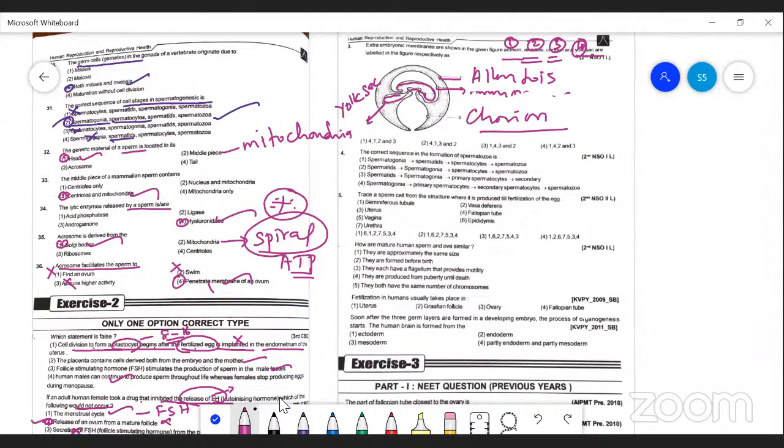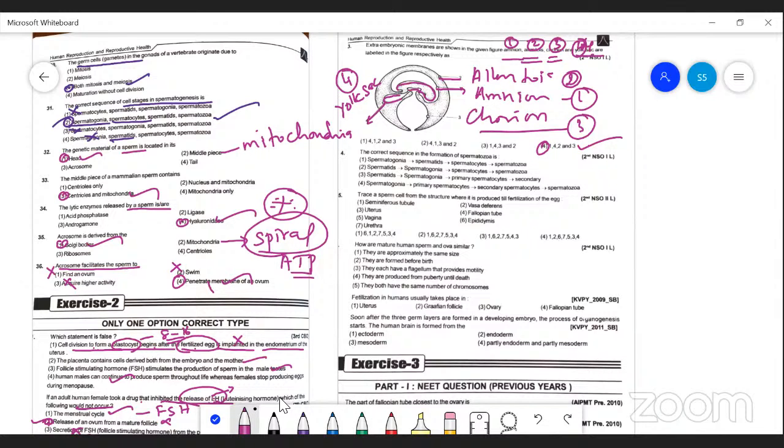So from this you have to select. The first one is amnion. The second is the allantois, the third is the chorion, and the fourth one is the yolk sac. So 1, 4, 2, 3 is the correct answer, right? So we select the fourth option.